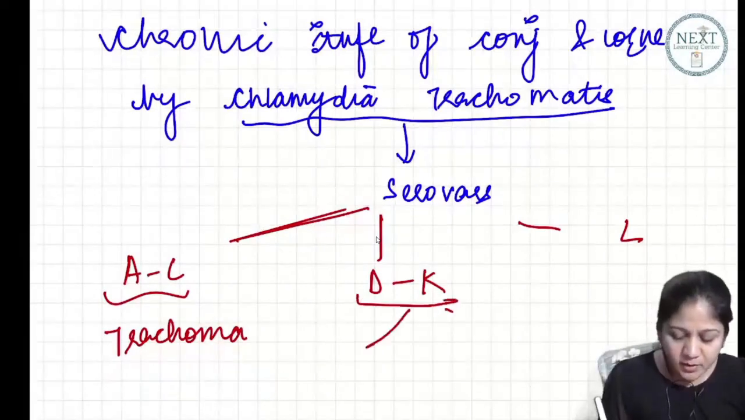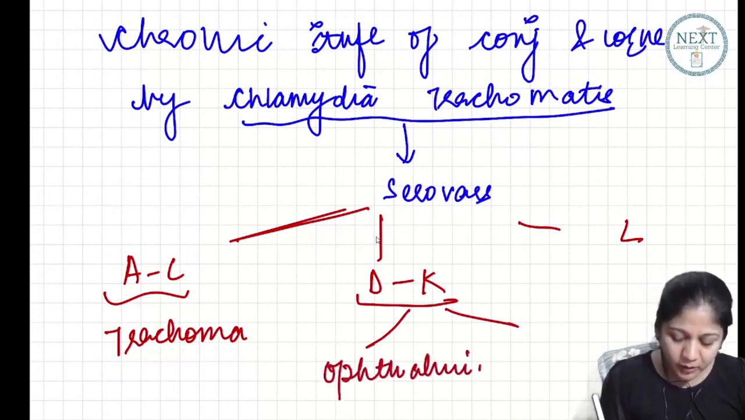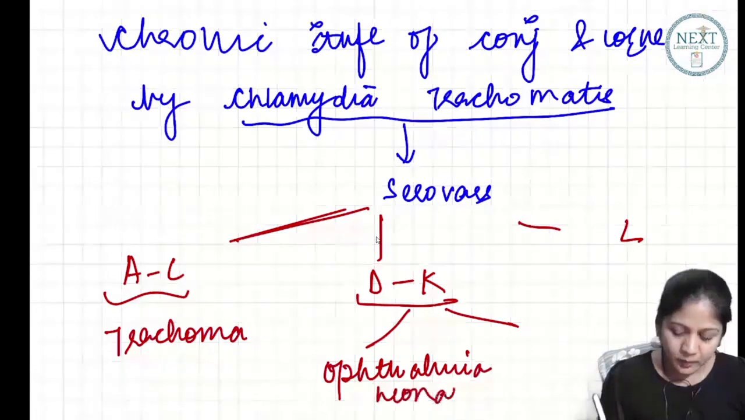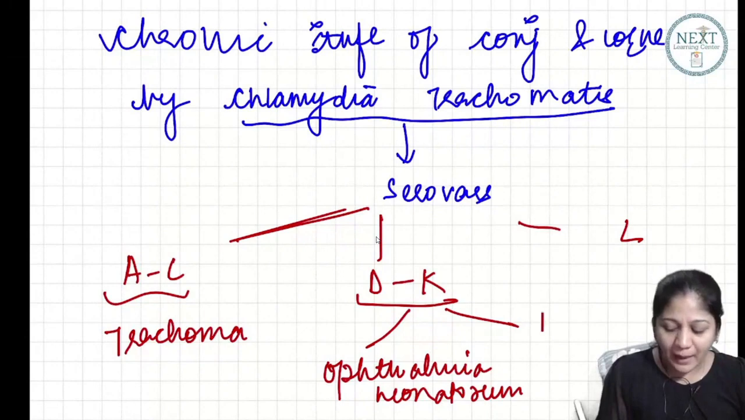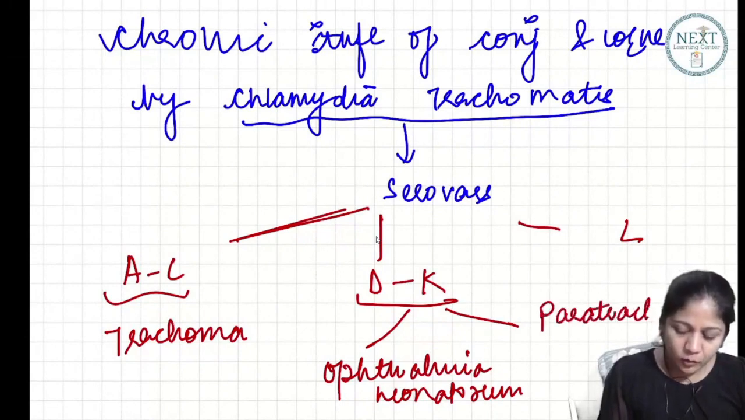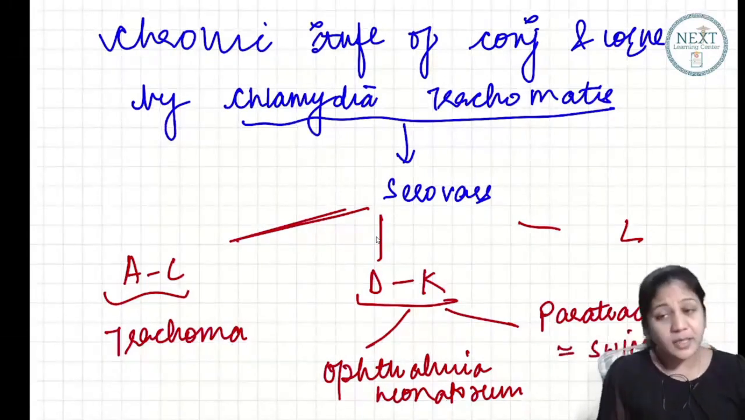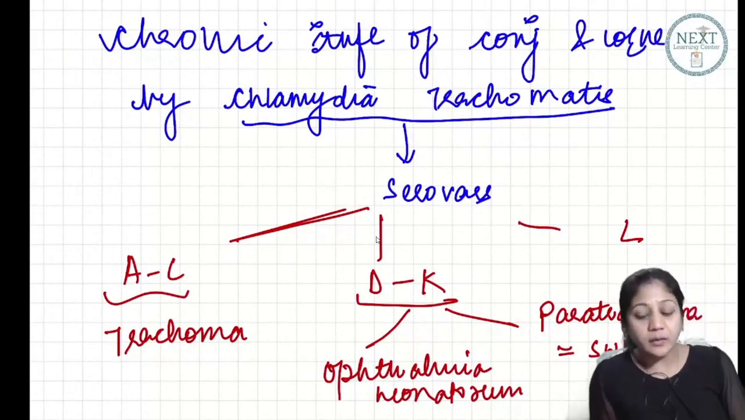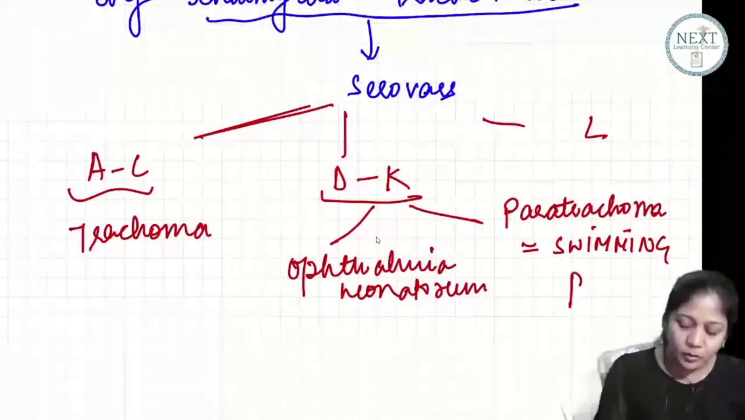D to K causes two problems in the eye. I am only interested in the eye, okay? The first one is ophthalmia neonatorum. The other one is paratrachoma. Paratrachoma is also called swimming pool blindness. It's a sexually transmitted disease, guys. You enter an infected swimming pool and you can get that. Okay? Swimming pool blindness.